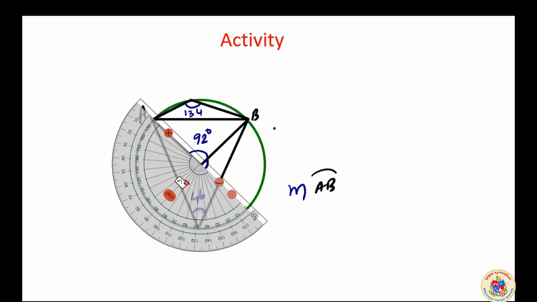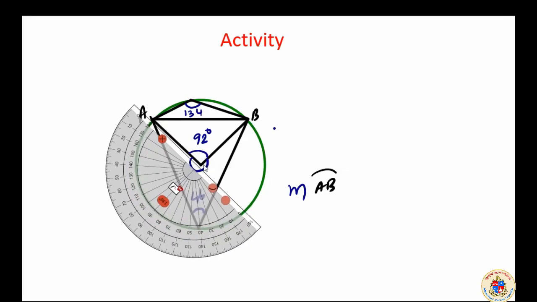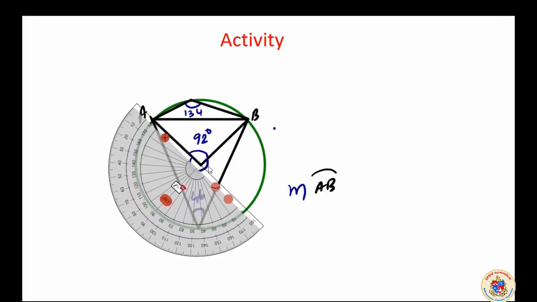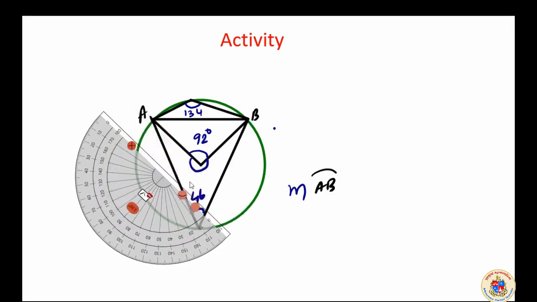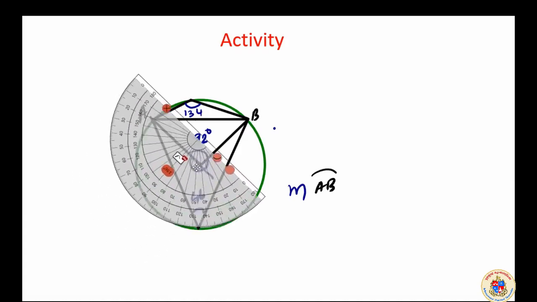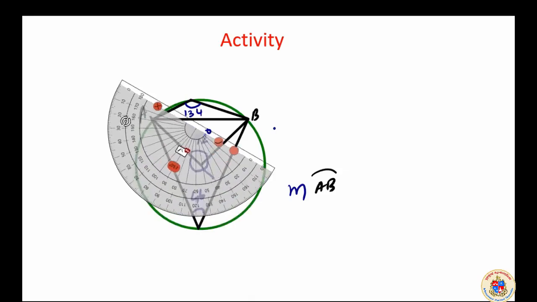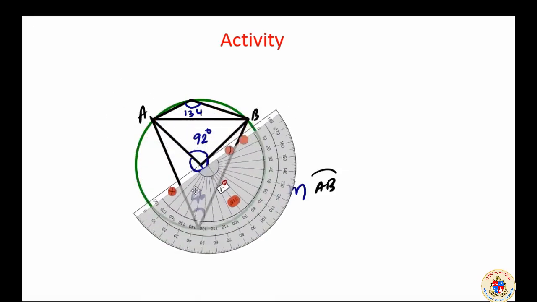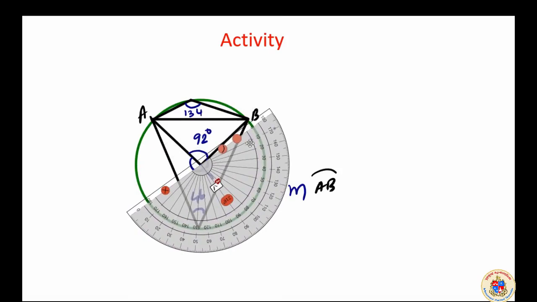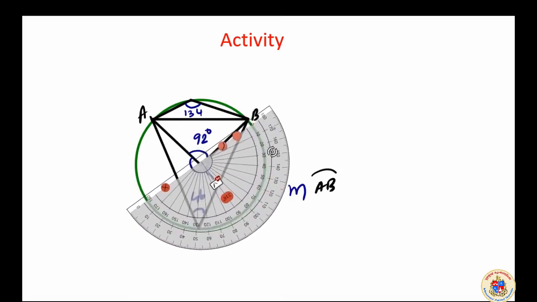If I draw a straight line approximately here, this is 180 and I have to add this much. How much it comes I will see. This angle I have to add.